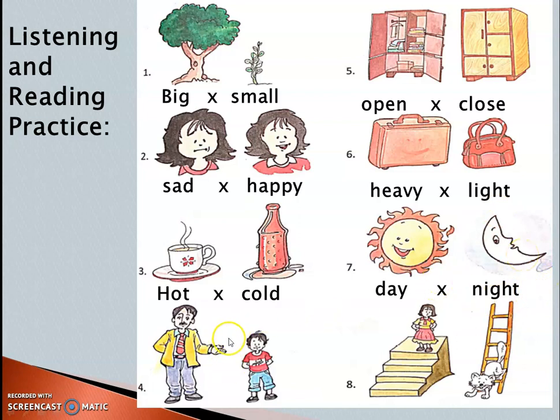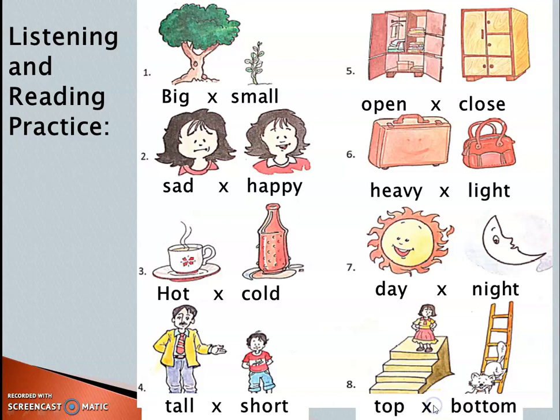And here for this, tall, short. And for this, it is on top and this comes to the bottom. So top, bottom. You can say up and down, or high, low also, but I have taken top and bottom.